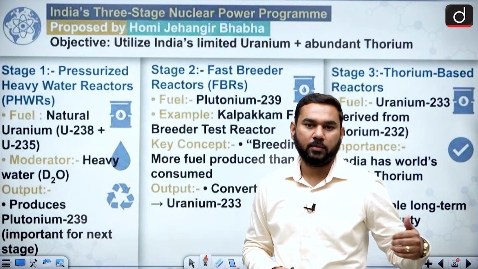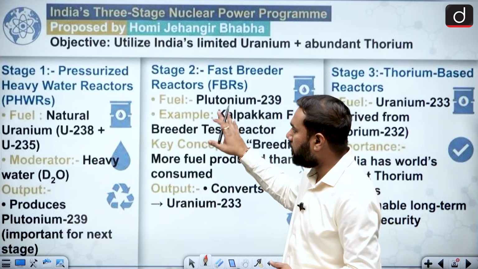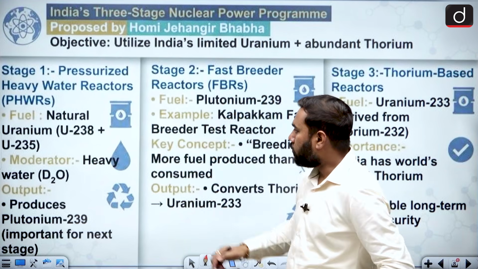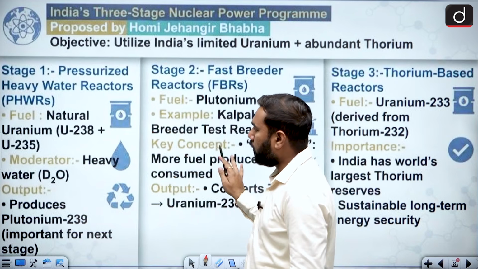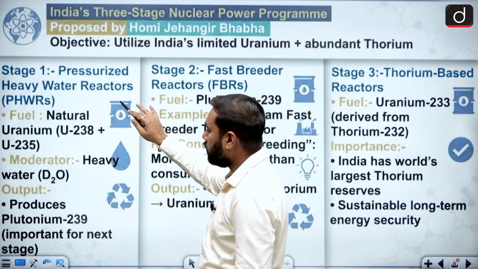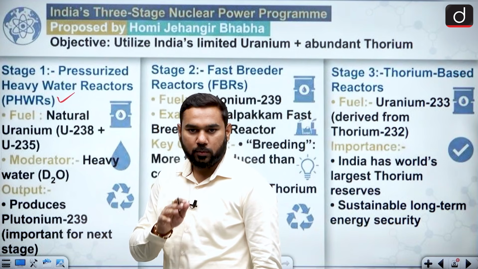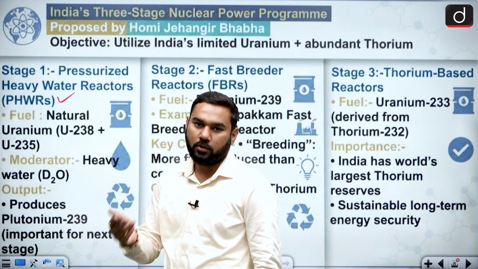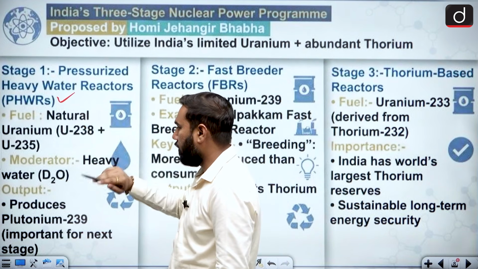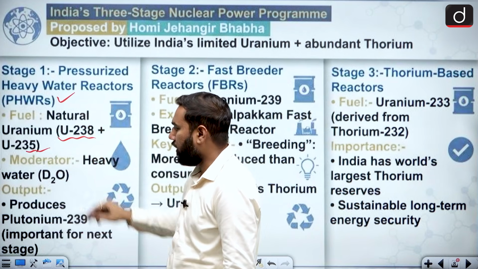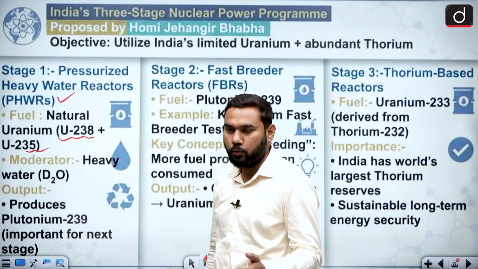This is very, very important right now, because maybe before 10 days, we achieved the 2nd stage of it, and that is very, very important. If you talk about these reactor processes, the first stage is based on your PHWR, and this PHWR reactor type is totally based on foreign help because they are uranium based. You can see the natural uranium, a mixture of 238 and 235, is the fuel.